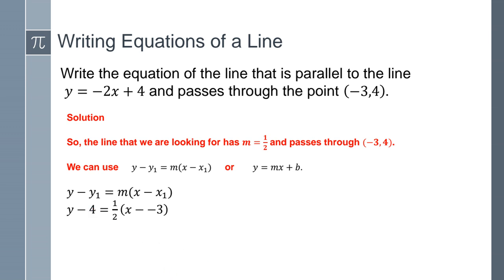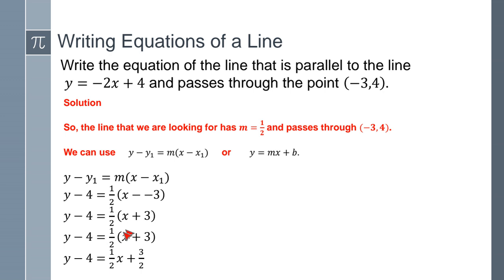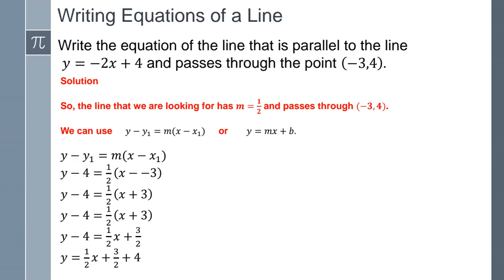Now we just do a little bit of algebra. So 2 negatives becomes a positive. Now we're going to distribute. So 1/2 times x will give us 1/2 x. 1/2 times +3 will give us 3/2. Now we have to have the y isolated, so we have to add 4 to both sides. Once we do that, we're going to get y equals 1/2 x plus 3/2 plus 4.